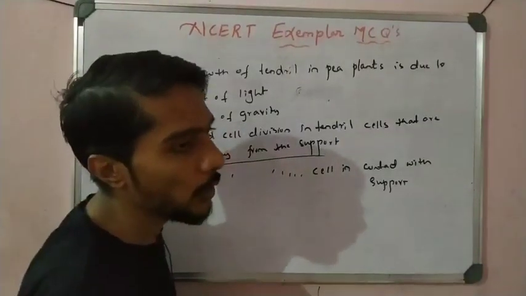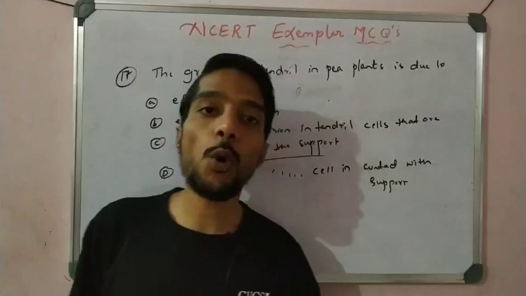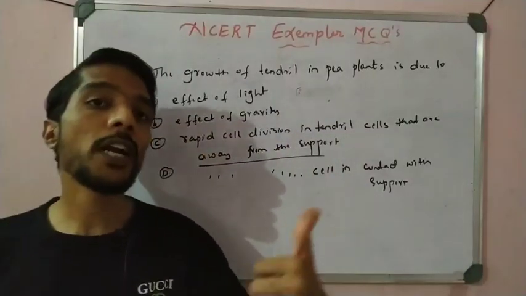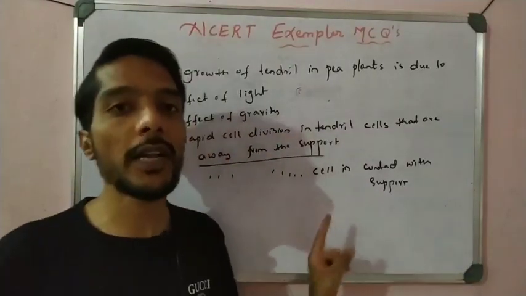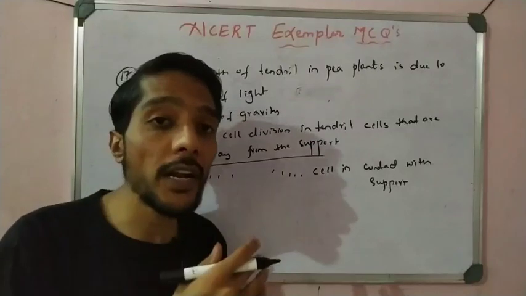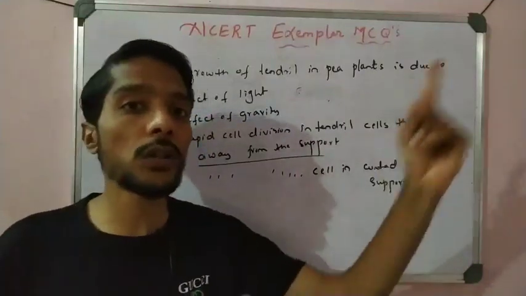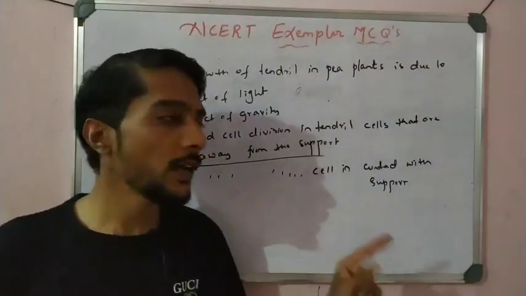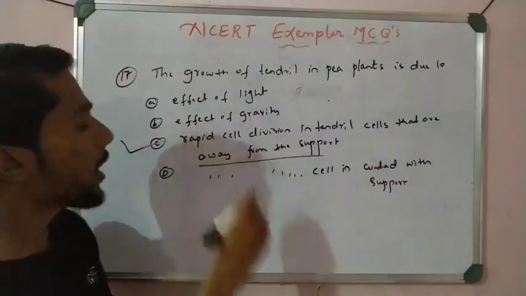There are two types of movement. Movement dependent on growth, and movement independent of growth. Movement dependent on growth is exemplified by tendrils, right? The part of a tendril which is away from the support grows very rapidly. So that is away from the support. So option C is correct.